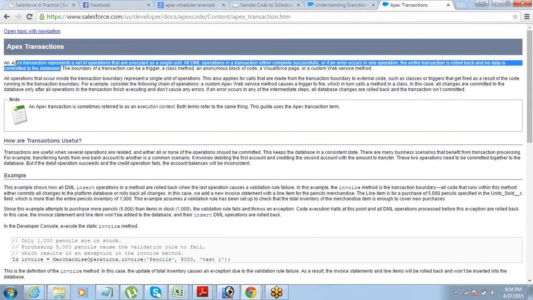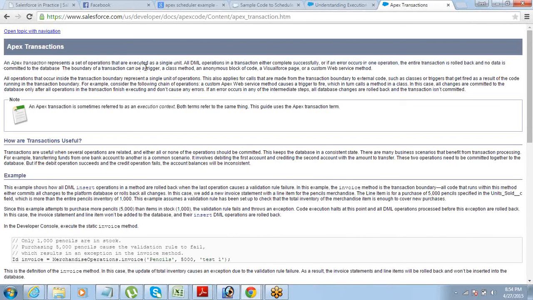So this is the thing. The boundary for a transaction can be, this is a nice thing, a trigger. So either a trigger completely gets executed or it rolls back the entire data. Or a class method, an anonymous block of code, a Visualforce page. It will not happen that half of your Visualforce will get loaded and half will not. If there is an error, the entire thing gets rolled back, right? If you click on a button, either the method will completely get executed or it will not get executed. It will not happen that half of it will get executed.